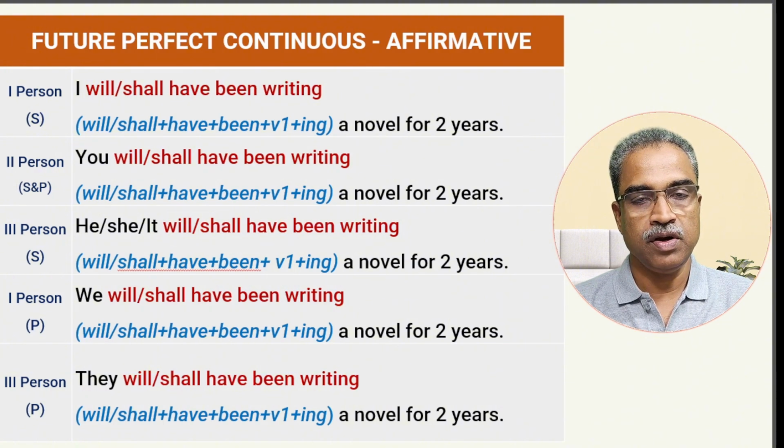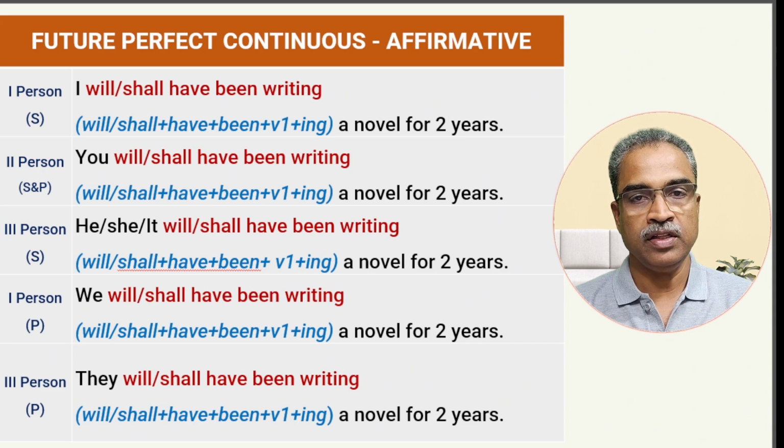If you notice here, one thing you will understand: if you drop that will or shall, then this tense immediately becomes present perfect continuous tense. So that will is added immediately after the subject, and the present perfect continuous tense then changes into future perfect continuous tense. So if you remember these small tricks, then learning tenses will be much easier.